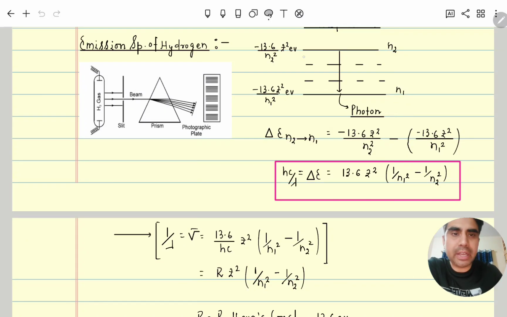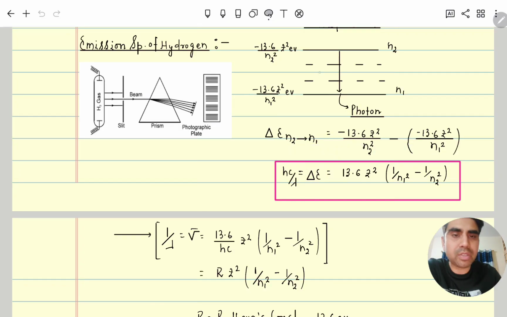Let's suppose that as the electron comes from the excited state to the ground state, that energy passes through the prism and a line spectrum is formed. Here we are taking magnitude, when it comes from n2 to n1. The energy is minus 13.6 Z square by n2 square minus 13.6 Z square by n1 square, meaning higher energy minus lower energy, just taking the magnitude.